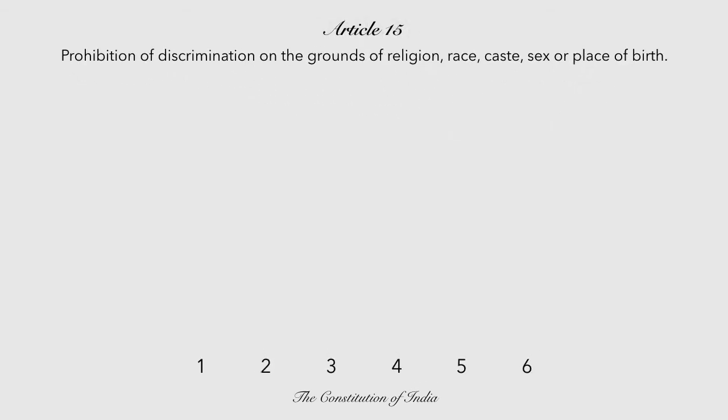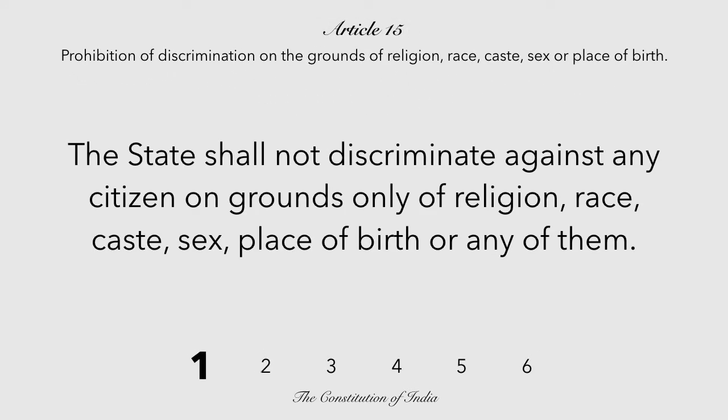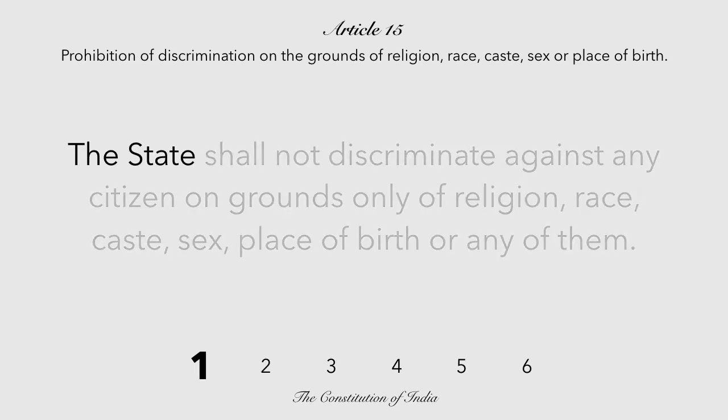The first clause of Article 15 talks about the state not being able to discriminate against citizens on those grounds. The state is the most important thing here. What it means is that the state cannot legally create any kind of targeted discrimination against all these categories.